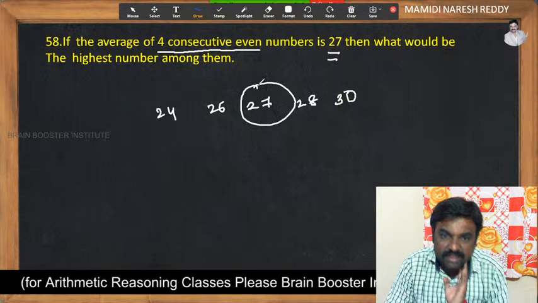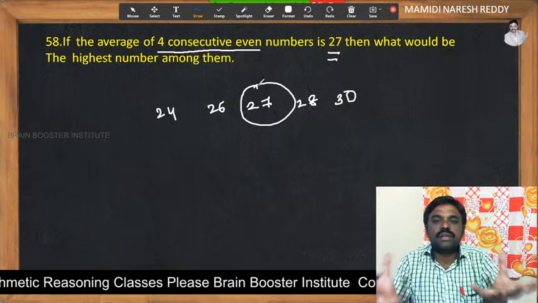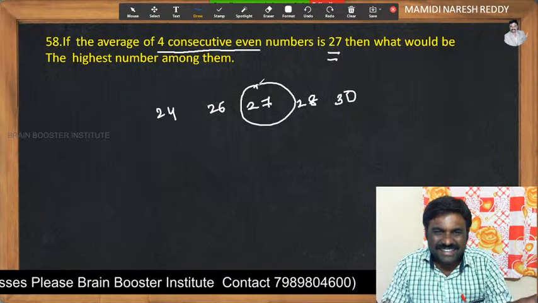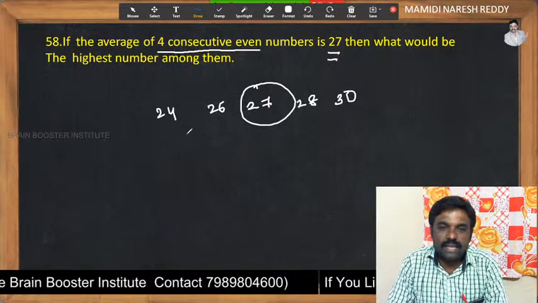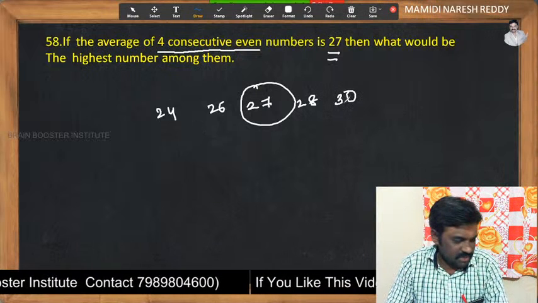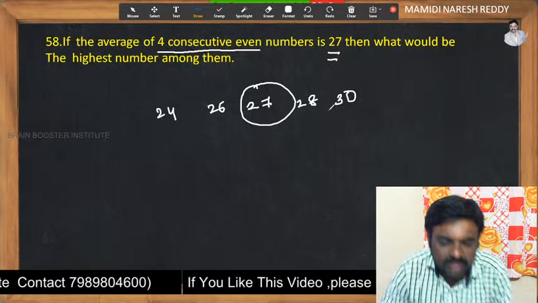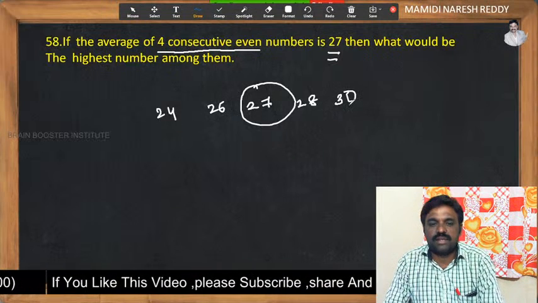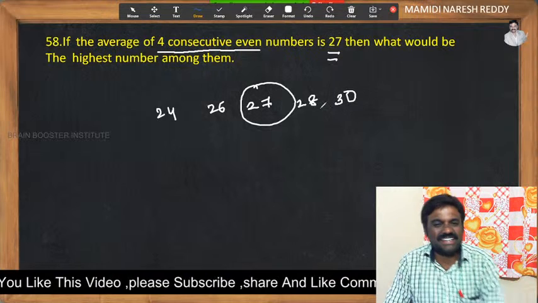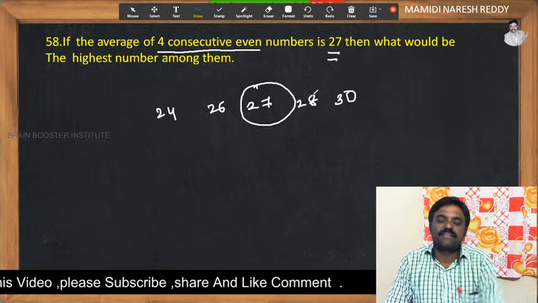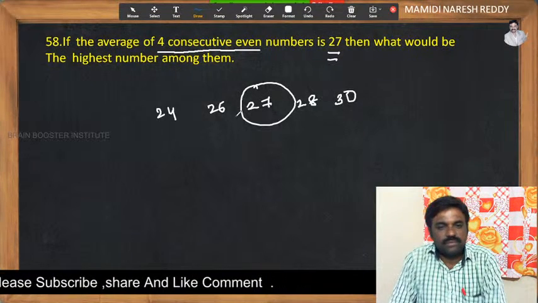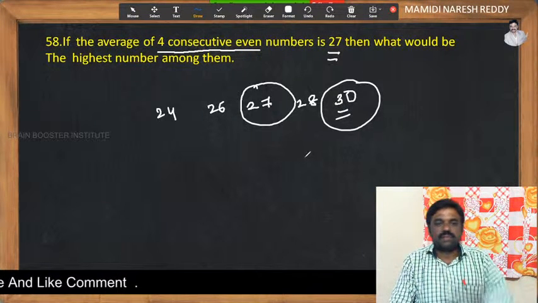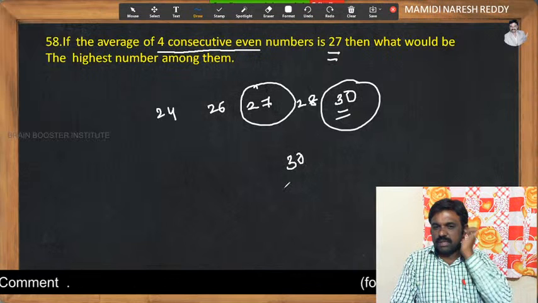Here 27 is not an even number. That's why we are not supposed to consider it. You get the point? So as there are only 4 consecutive even numbers, 24, 26, 28, 30, and 27 would be the middle. Right. So now easily we can see, my dear friends, that 30 is the highest even number. So the answer would be 30.